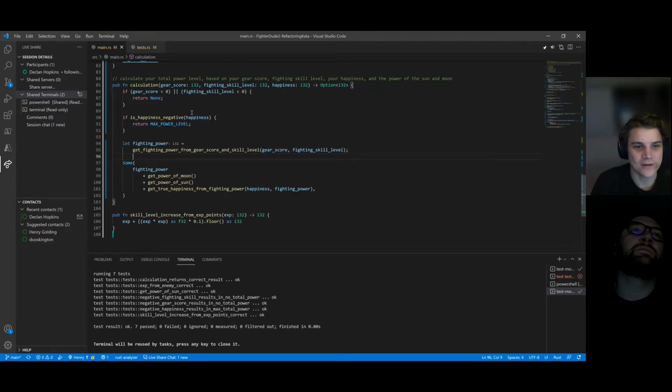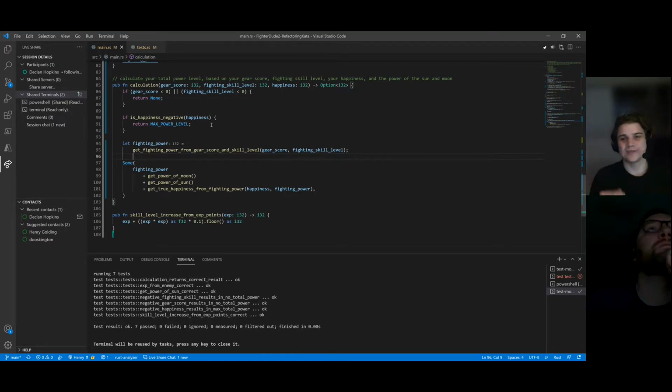If your happiness is negative, you get a max power level. So based on the comment, we know the comment to be pretty truthful. We can basically just say calculate total power level using. So that's the other thing. Do we want to mention all these things in the true name that are part of the parameters?